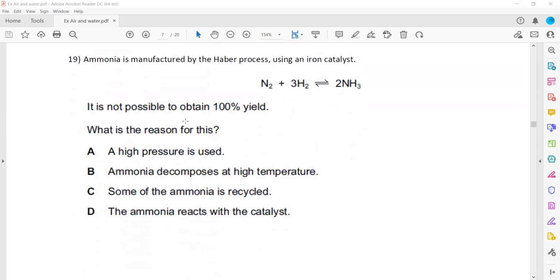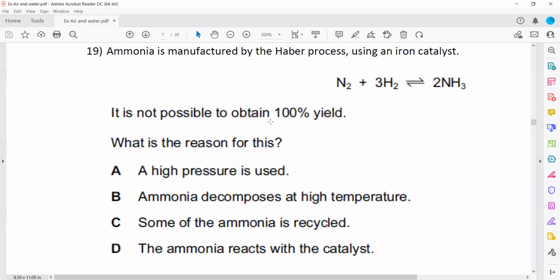Then, manufacture of ammonia by the Haber process. Nitrogen and hydrogen react to form ammonia, but it is not possible to obtain 100% yield. What is the reason why we cannot obtain 100% yield, or why the reaction does not give 100% ammonia? Because ammonia can decompose: reactants can form a product, and the product can decompose.